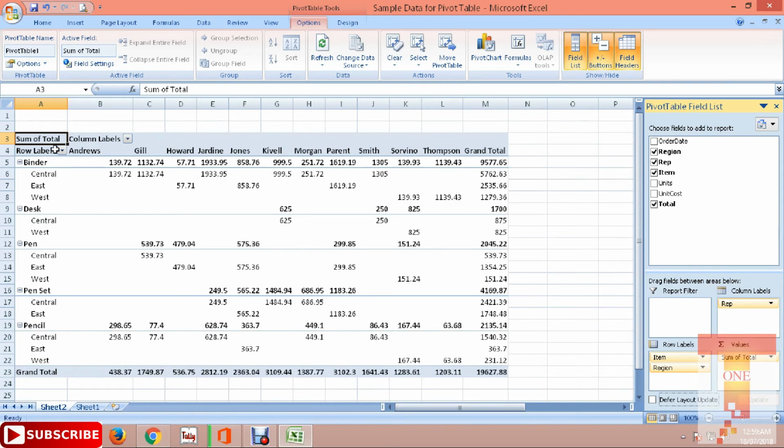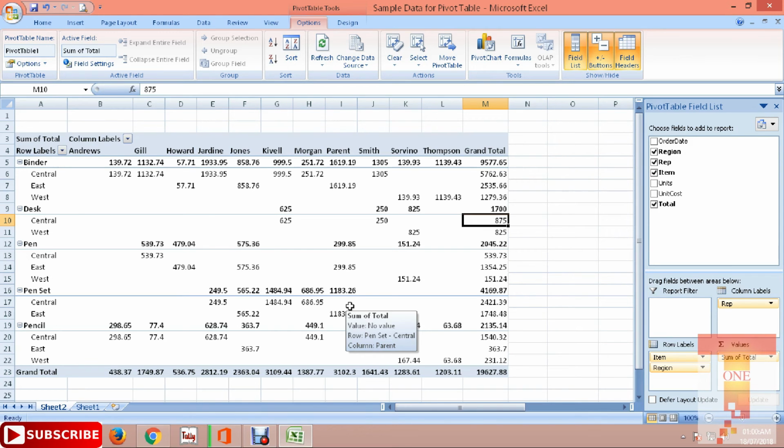See, if you check, I have a list of all binders, how many Andrew sells, Gill, then Howard, Jardine, Jones, how many they sell and in which region. I have all the information given in this pivot table. So this way you can create a pivot table very easily, and it will help to create many reports in our day-to-day life.